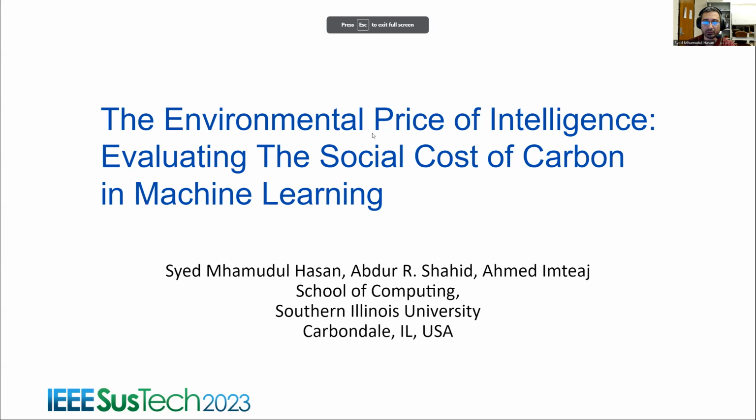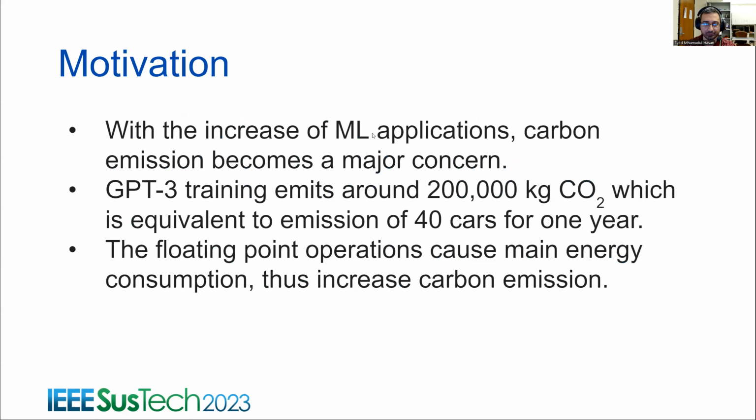So the name of the paper is The Inventor Price of Intelligence, Evaluating the Social Cost of Carbon in Machine Learning. The motivation behind it is that ML applications are on the rise, and so is carbon emission, which has now become a major concern. One study found that GPT-3 training emits around 2000 kg of carbon dioxide, which is roughly equivalent to 40 cars in 1 year. So this is a big number.